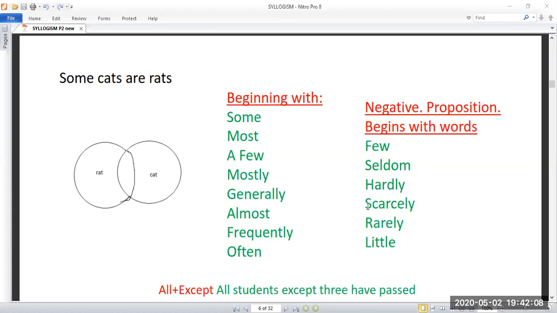One more important thing is all plus except. For example, all students except three have passed. If you see a question like this, don't go and solve it like all. With all students, what would you do? You draw this diagram like this and like this and try to solve. But exactly it is not the case. All students except three have passed. You have to be careful while attending such a question. So I will go to the next.